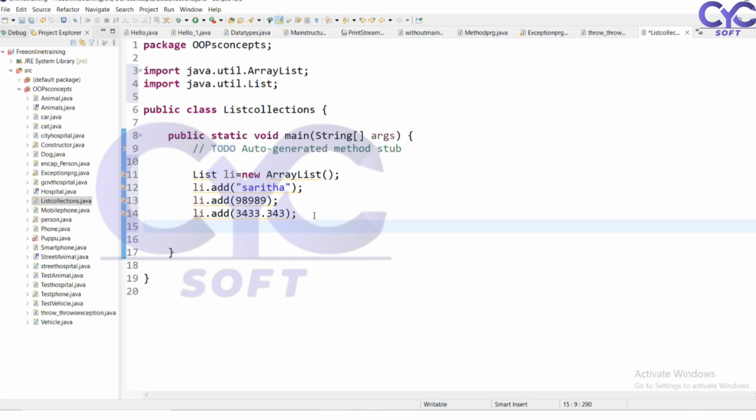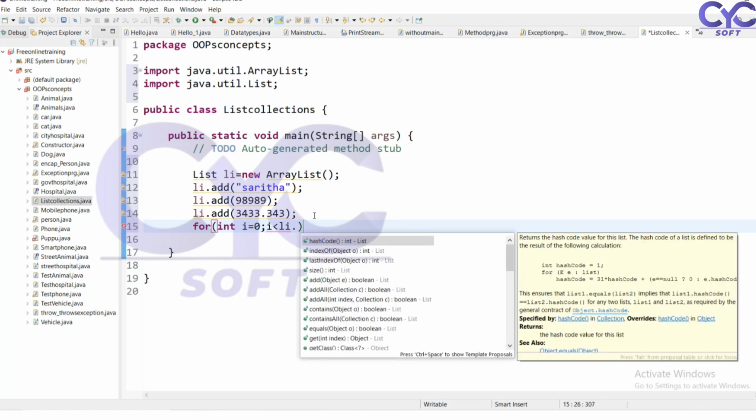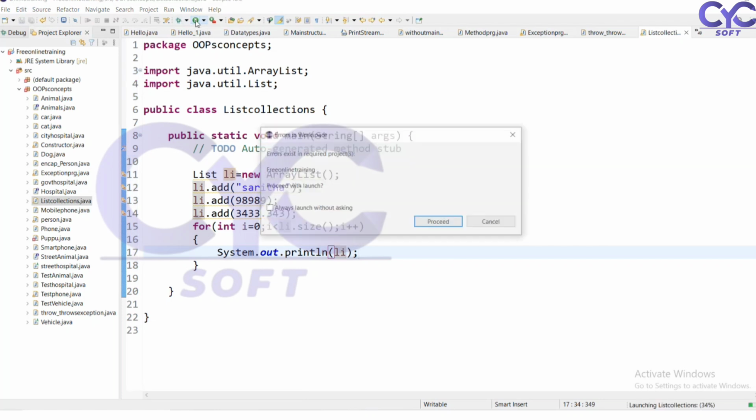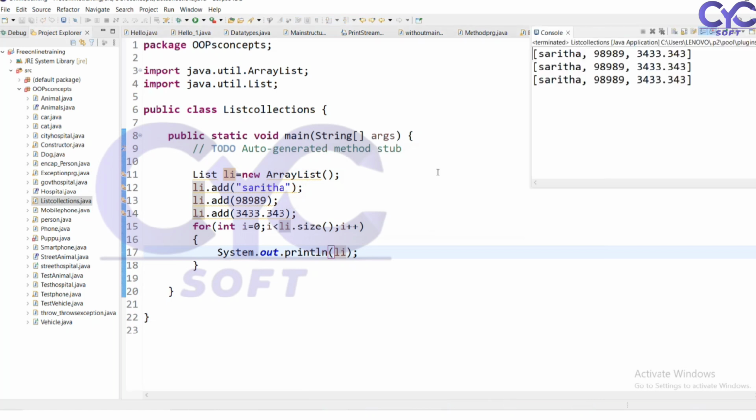So how do I need to print these values? We can use the for loop, i equals 0, i less than li.size. For arrays we have length, but here we don't have length, so I'm specifying size. System.out.println li.get(i).